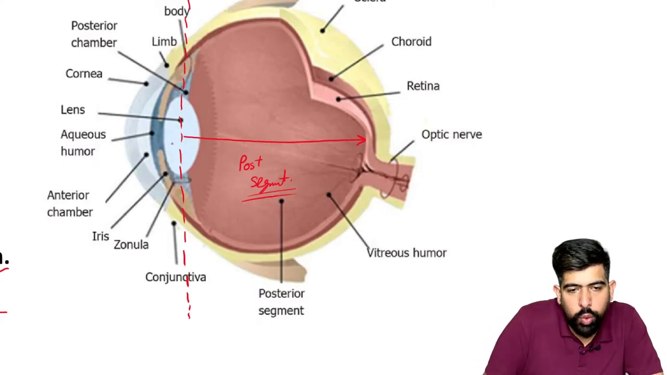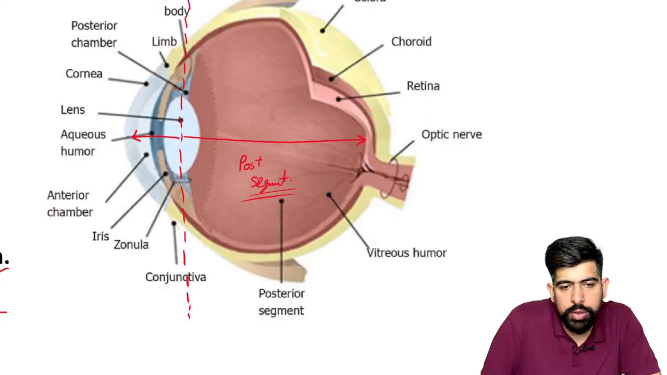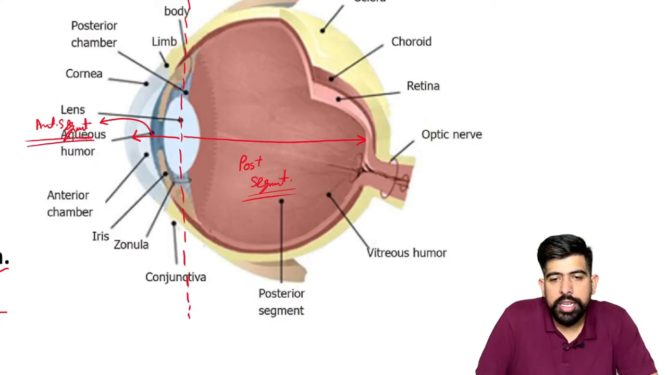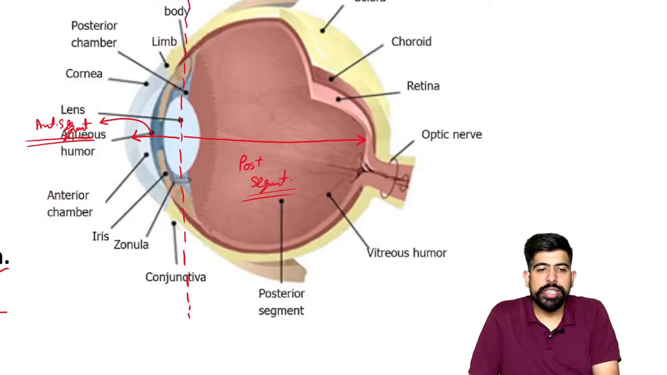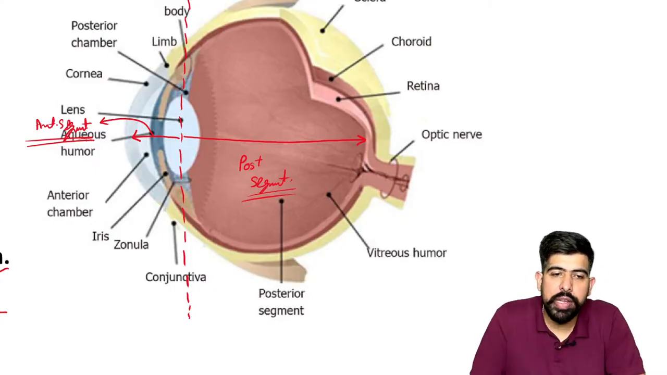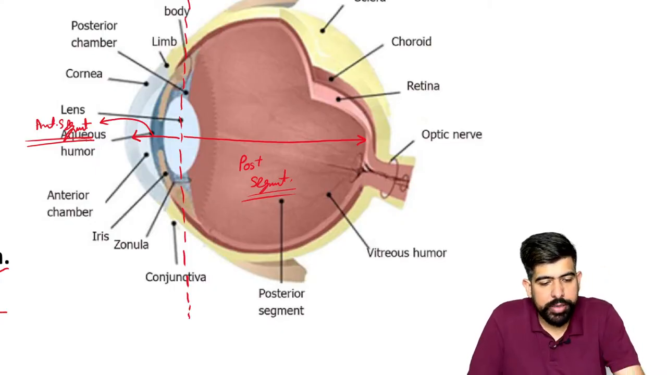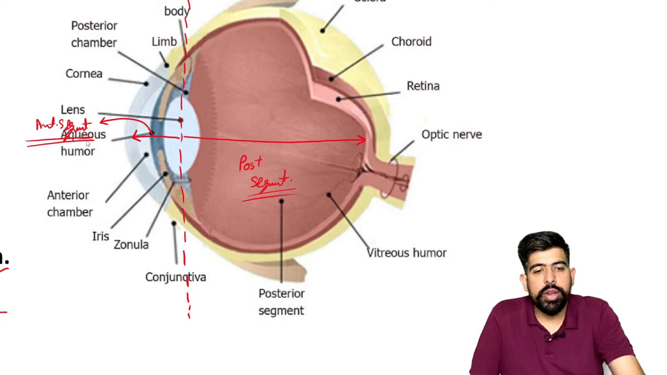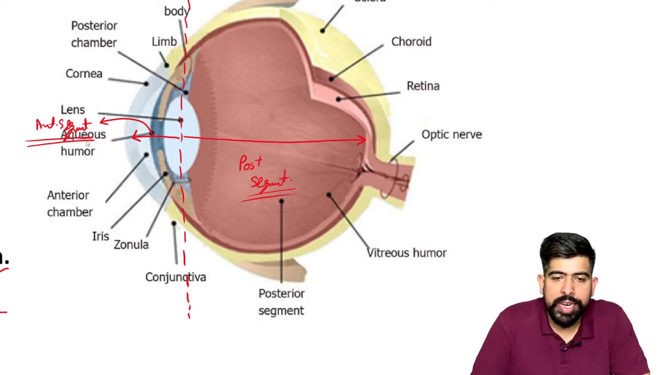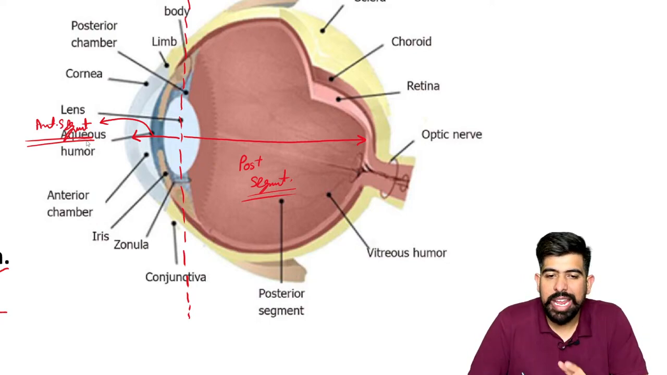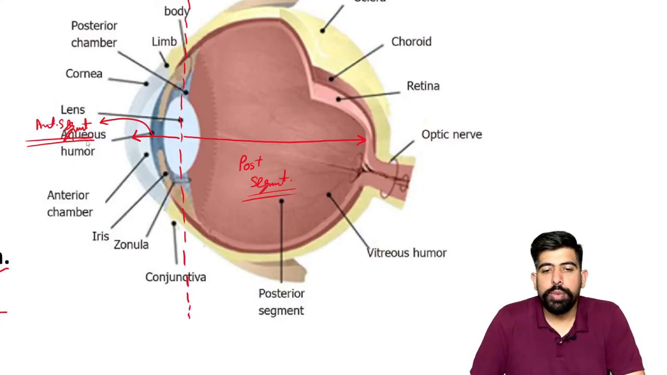And whatever is in front of it is known as your anterior segment. So we have the posterior side, the posterior segment, and the anterior side, the anterior segment. Any doubt in this? If I'm talking about the segmentation of the eye, we can divide it into two segments, anterior segment and posterior segment, on the basis of the lens.